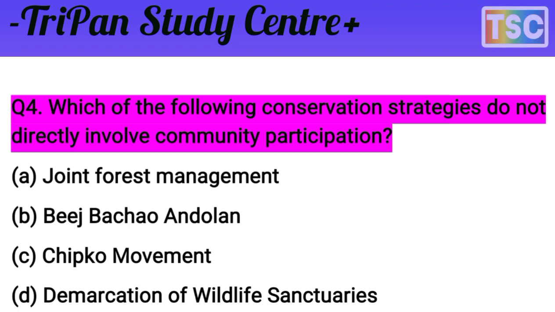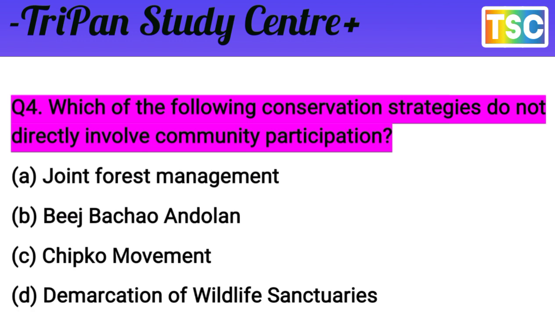You must have thought of your answer. Let's see what our answer to this question is. The question is clear: which conservation strategy does not directly involve community participation? The options are clear: Joint Forest Management, Beej Bachao Andolan, Chipko movement. But this one is the correct answer. The answer here is D, demarcation of wildlife sanctuary.